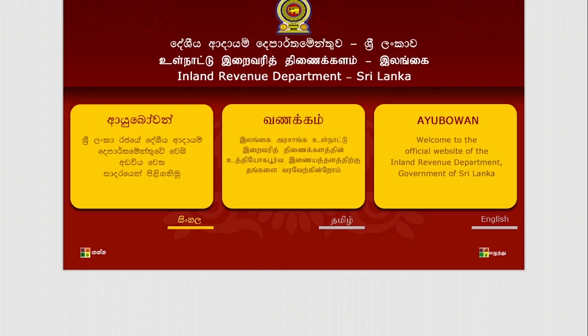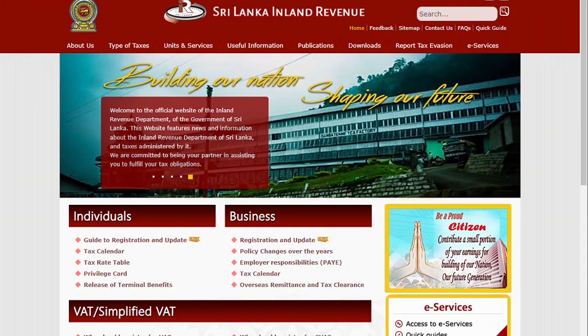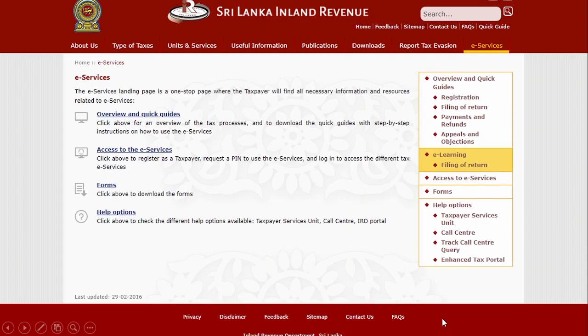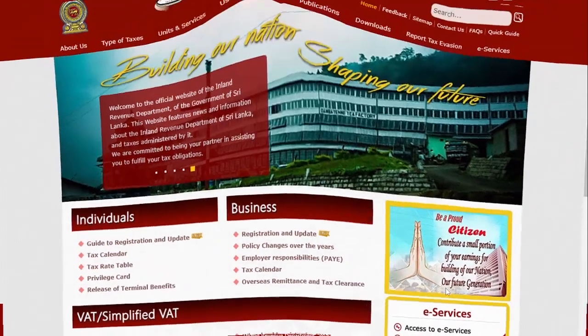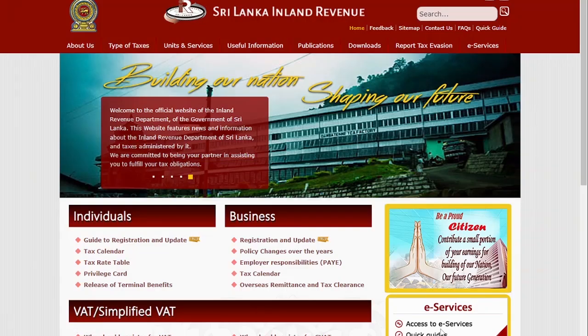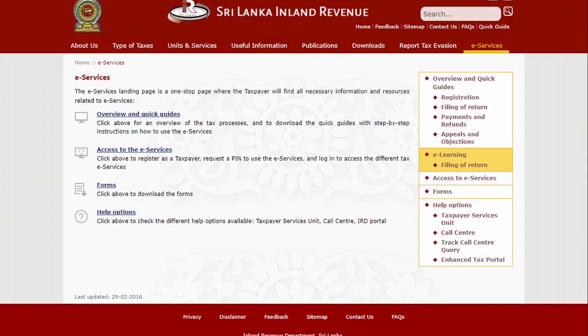Once you access the internet via either a computer or any other electronic device, you have to log into the IRD web portal. The first page is like this. There are 3 languages, Sinhala, Tamil and English. You may select the language you prefer. Suppose I select English, then click English. Then you can go to this page. There is the e-service here, you have to access the e-service, then click the e-service. You can see this web page.